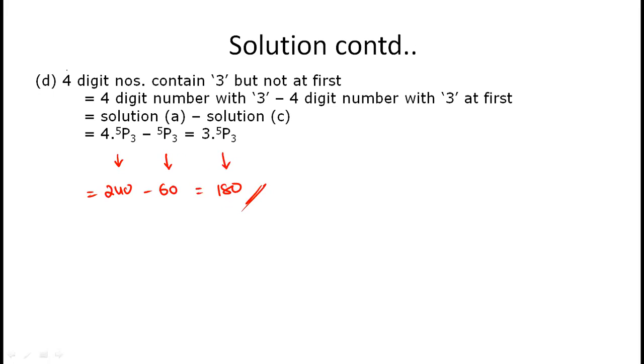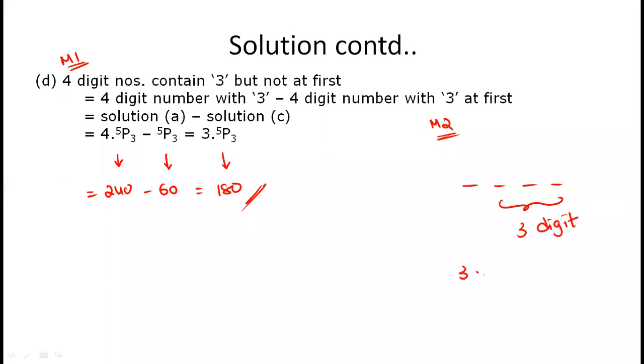This is one method. The other method is, we have 4 positions. 3 should be there, but 3 should not be in the first digit. That means 3 can take one among the second, third, or fourth places. That's why 3 ways.